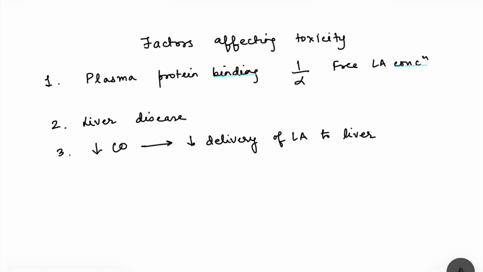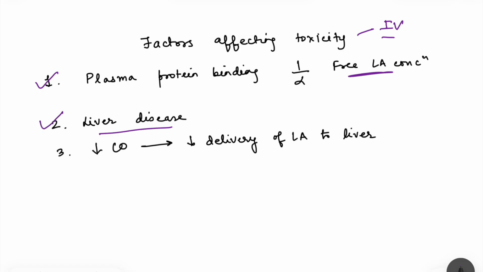And what are the factors which affect toxicity? First one, I told you that there can be inadvertent IV injection, that we have to be cautious in that. Whenever we are giving local anesthetic, we always have to aspirate to ensure that the injection is not going into the blood vessel. Okay, so that is inadvertent IV injection. Then what is the plasma protein binding of the local anesthetic? The more the plasma protein binding, that means lesser free local anesthetic concentration, and it is the free concentration which is going to cross the plasma membrane and will cause toxicity. So more plasma protein binding means less toxicity.